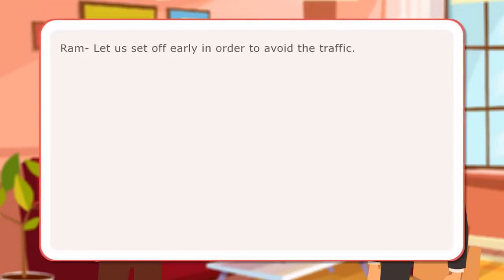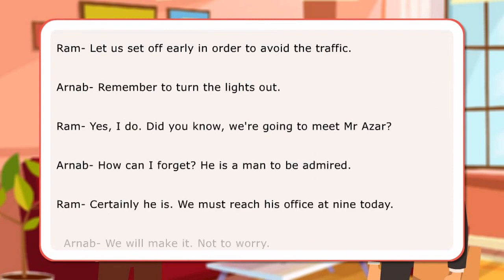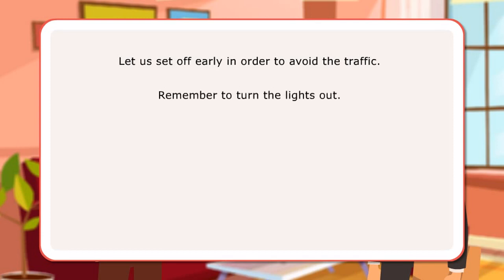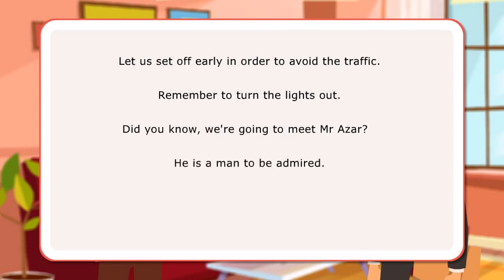In the conversation, we come across verb forms to avoid, to meet, etc. Here are the example sentences. Let us set off early in order to avoid the traffic. Remember to turn the lights out. Did you know we are going to meet Mr. Azhar? He is a man to be admired. We must reach his office at 9 today.